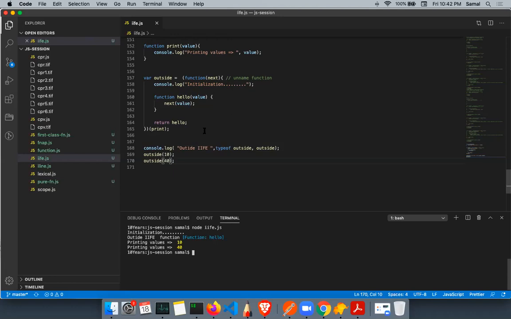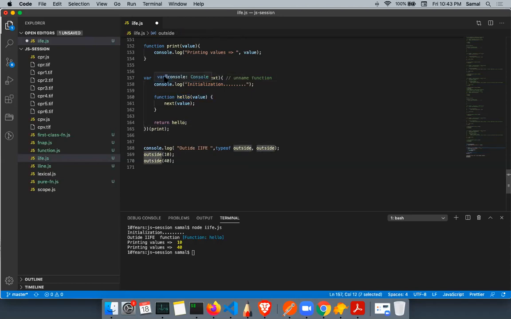So what is really happening here? I have this function called iffy, and you immediately call the function. Because this function is taking a parameter, we can pass a parameter, and a parameter can be anything, primitive or non-primitive. A function is non-primitive, which means we can also pass a function. This is what we learned yesterday in the previous session. Here I'm passing a reference to the function print, which is received by a parameter called next. Inside, I define the inner function, return it as a reference, and assign it to another variable called outside.